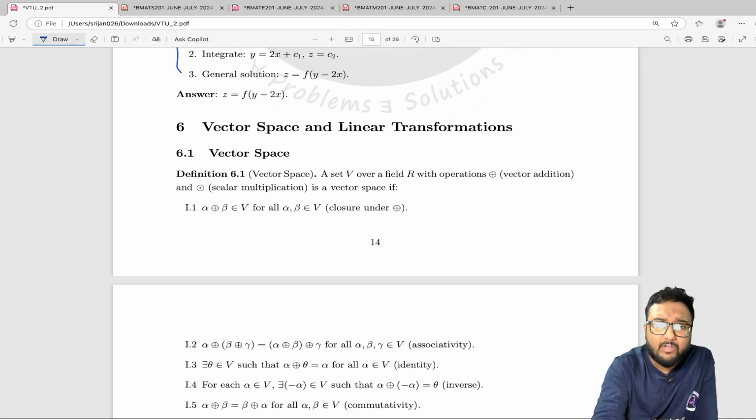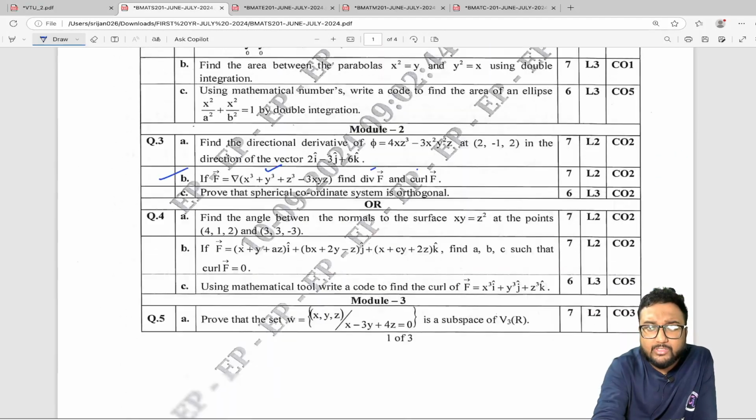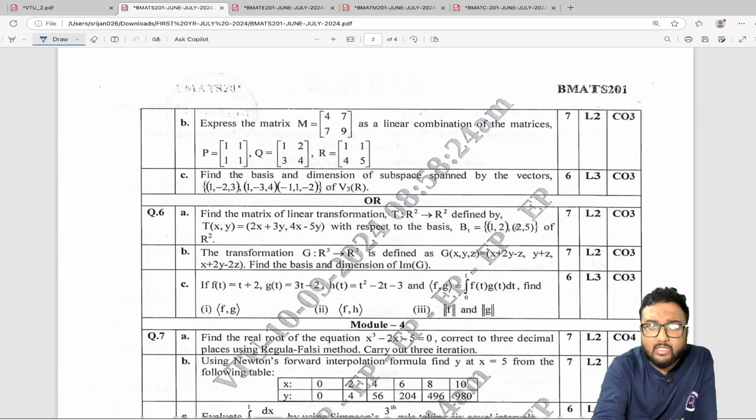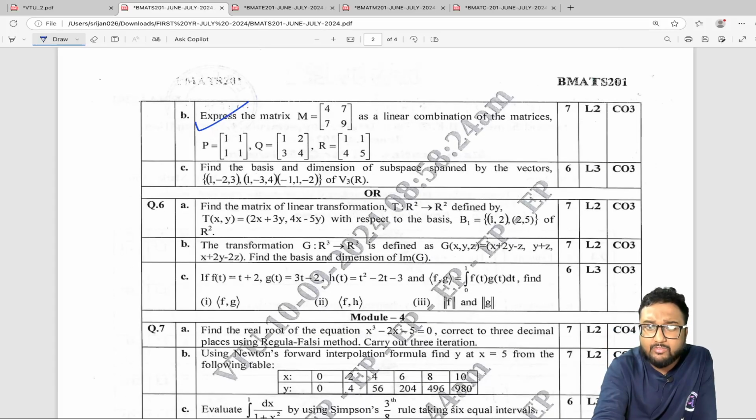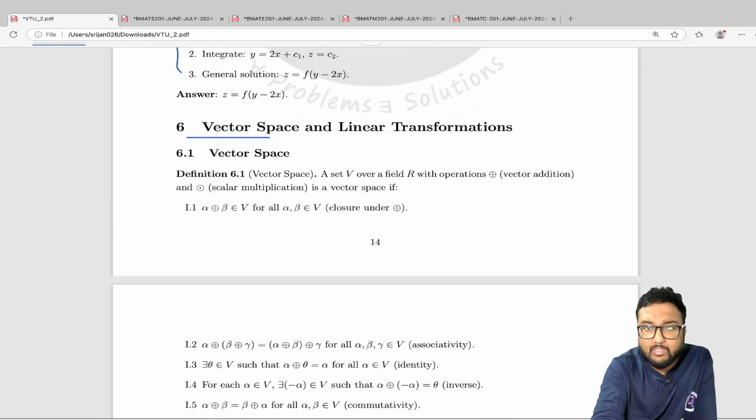Next we are starting vector space and linear transformation. Again this is for the CSE branch, okay. And we will see some questions directly from this part, from subspace, from linear combination of vectors, from basis and dimension, from linear transformation. These are very important and famous things, from inner product space, like norms and all, everything, okay. So for that, what do you have to remember?